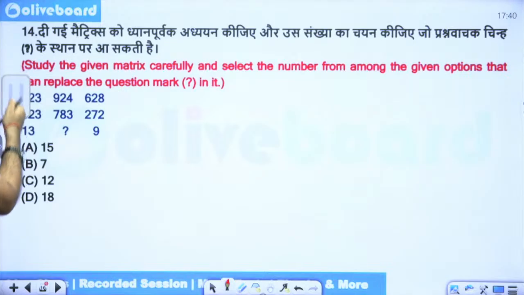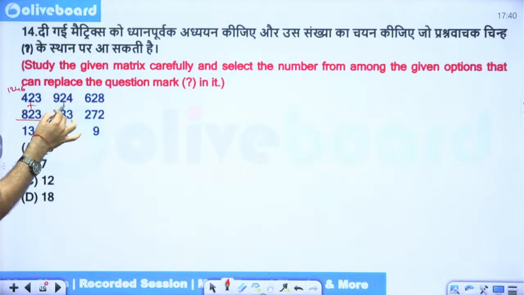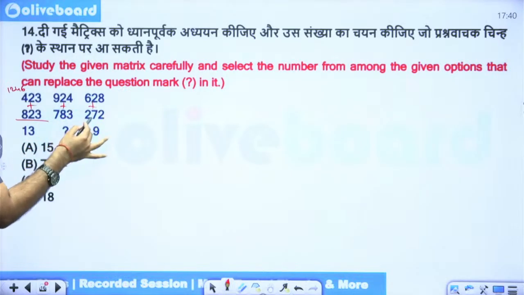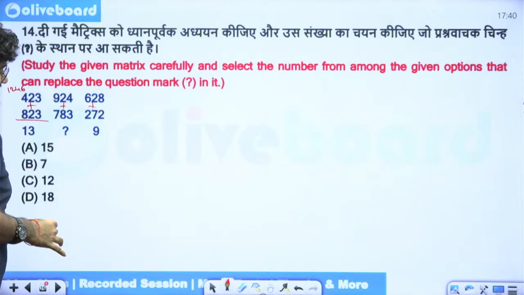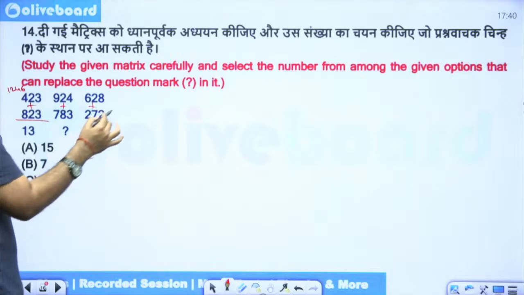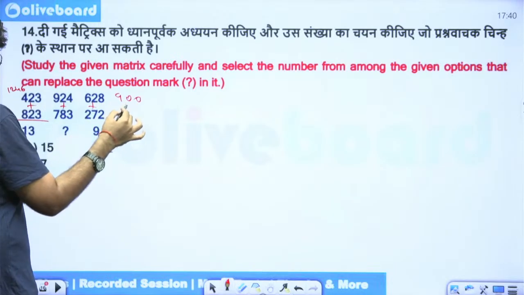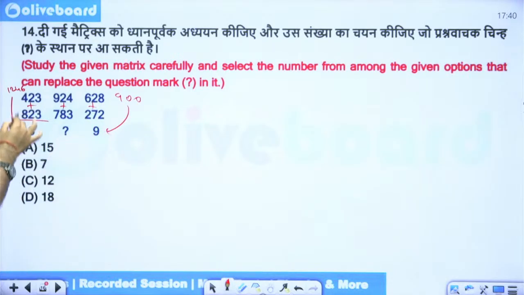No. Add these two. 1, 2, 4, 6. 800, 90, 10, 900. So 900 is 9 we are getting, and 1, 2, 4, 6. 4, 6, 10 plus 3, 13. Yeah, so that's digit-based calculation.